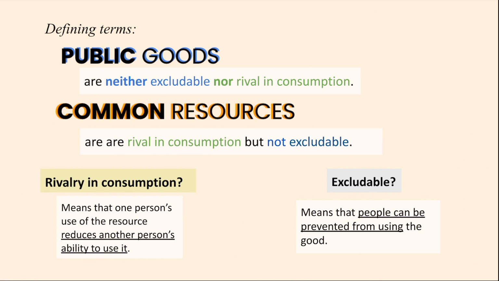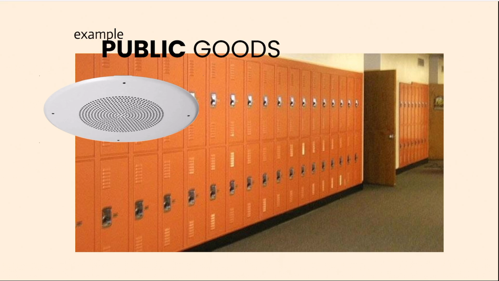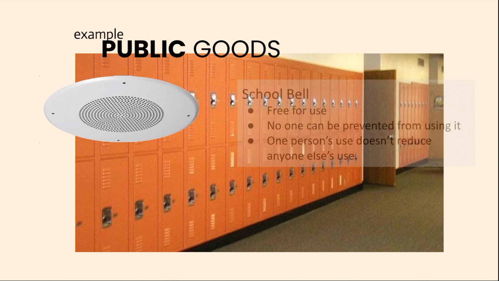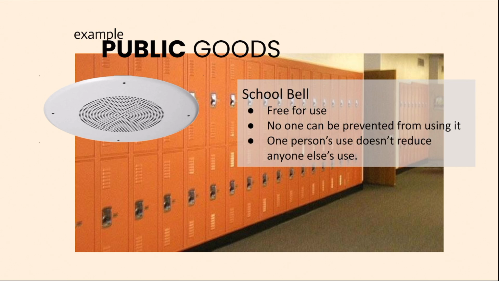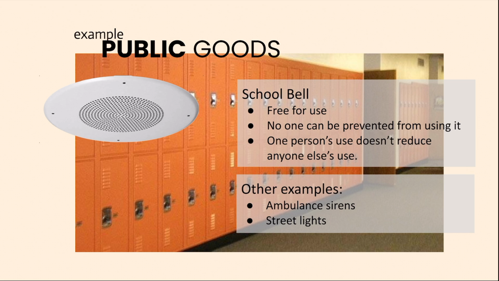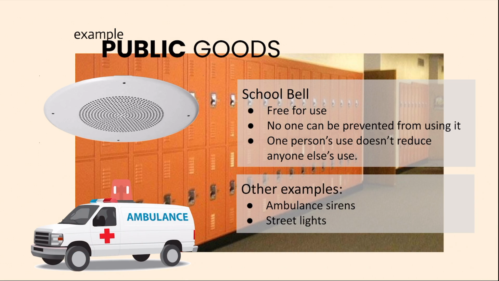To better understand each type, here's an example of each at school. A public good would be the school bell. It is available to everyone free of charge, and one person's use of it doesn't hinder anyone else from using it. Everyone who hears it enjoys the benefit of being reminded that the period has ended or begun. In daily life, another example would be sirens of ambulances or streetlights.